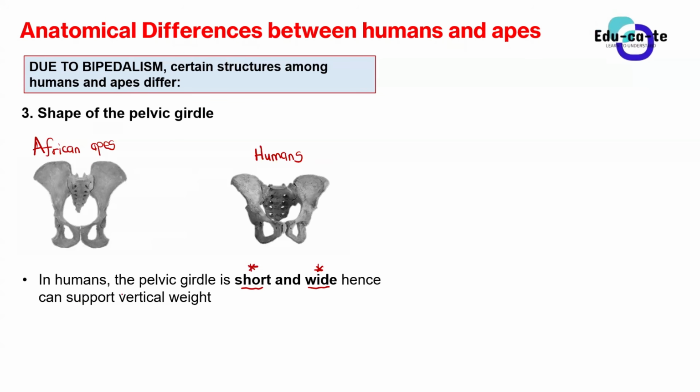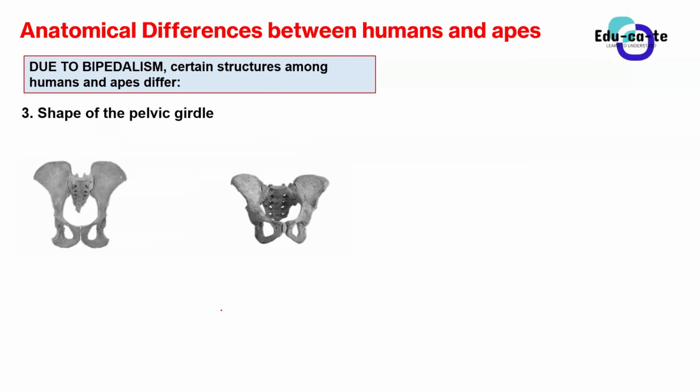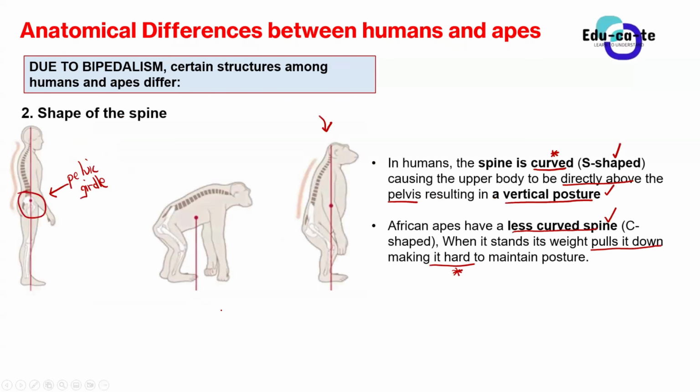And this actually helps it to support vertical weight. As I've already explained, the shape of the spine in humans is S-shaped, the one that is more curved, and all the weight of the body will rest on what? It will rest on the pelvic girdle. That's where it will rest.